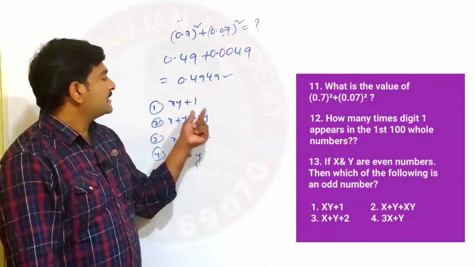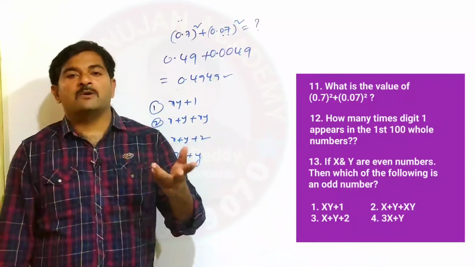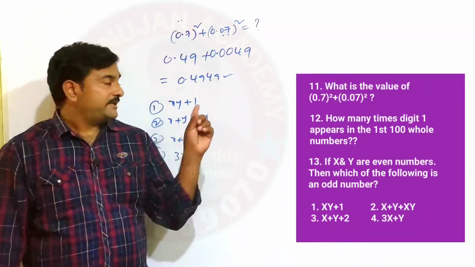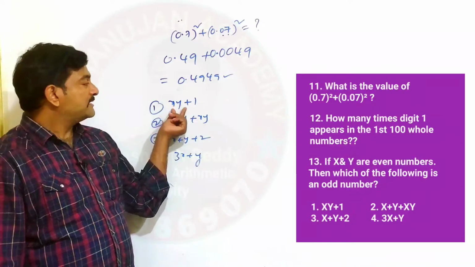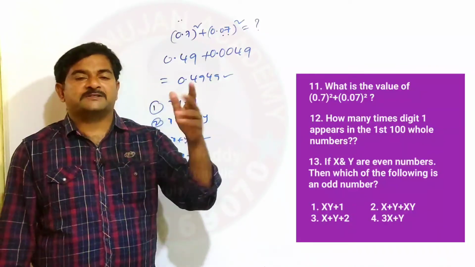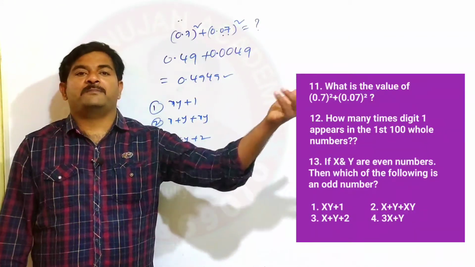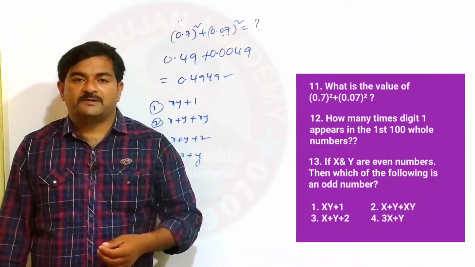Blindly you can say the answer is the first option. How can you say the first option? x is even, y is even, therefore its multiplication is also even. To this even number I am adding plus 1. That's why it is even number plus 1. Obviously, what are you going to get? An odd number only.